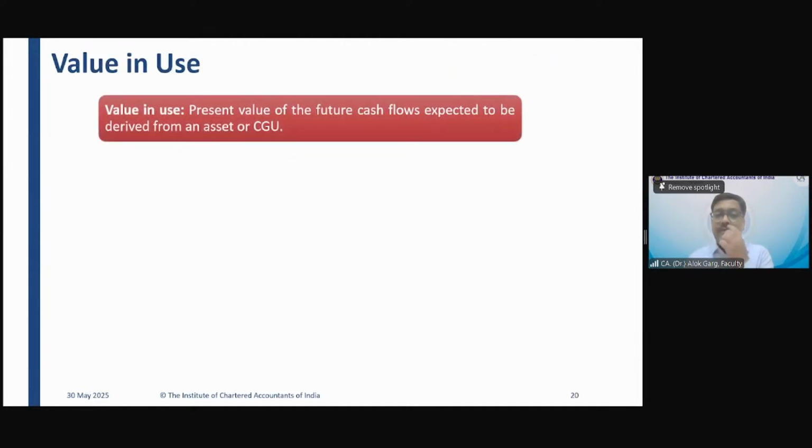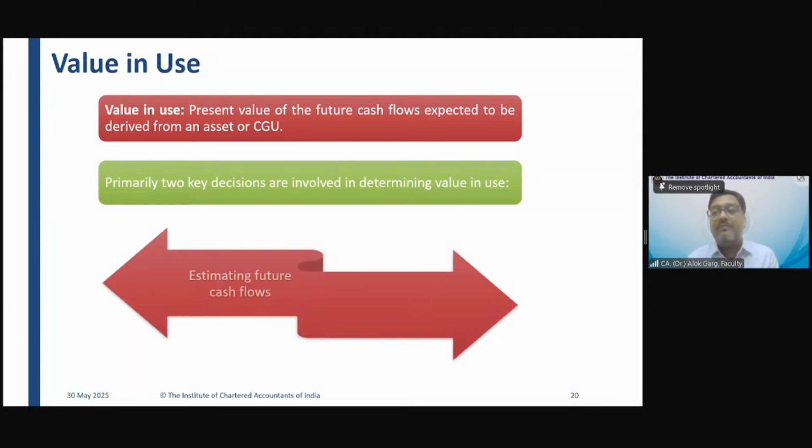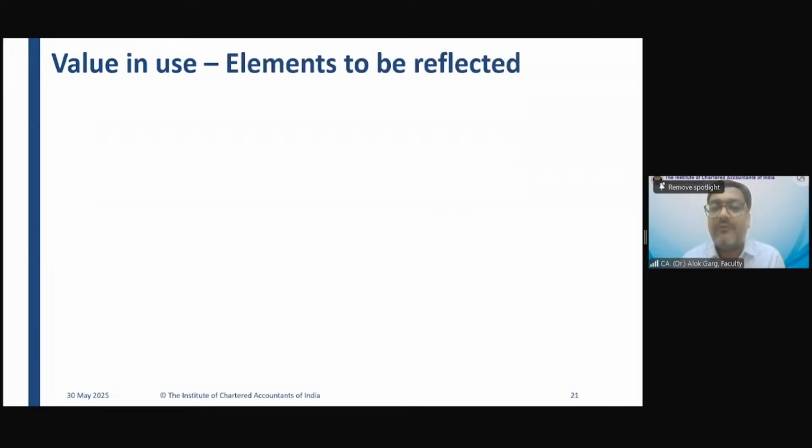What is value in use? Value in use is the present value of future cash flows expected to be derived from an asset or cash generating unit. Does future cash flow mean only outflow, or inflow also? What is the meaning of future cash flows? It is a combination of both, both inflow as well as outflow. So friends, two important aspects are there in value in use: how to estimate the future cash flow and which discount rate is required to be used.